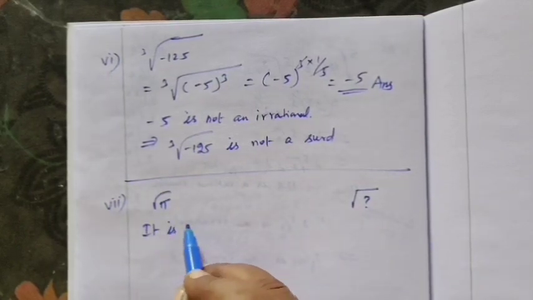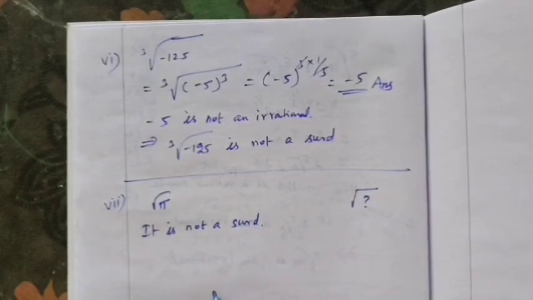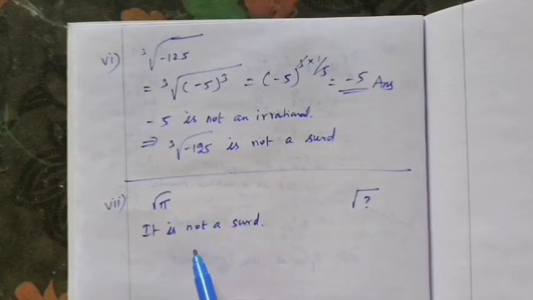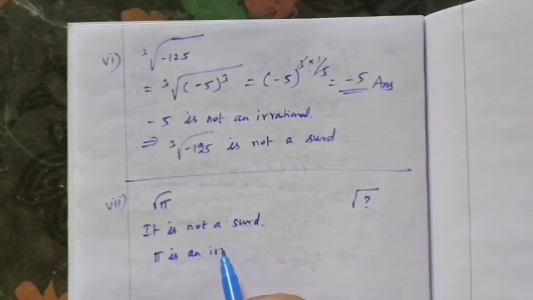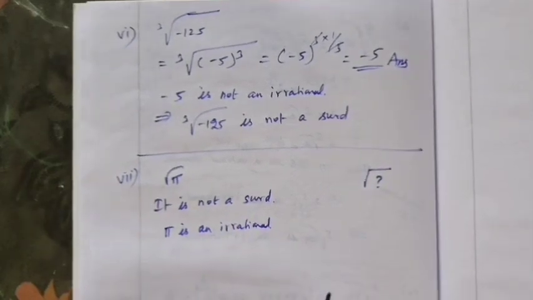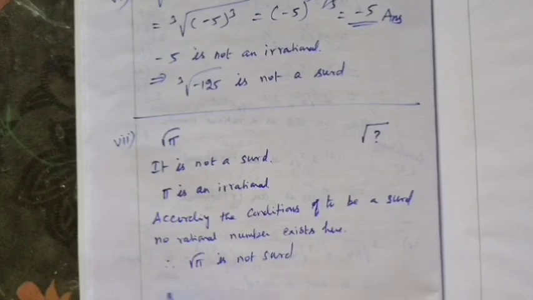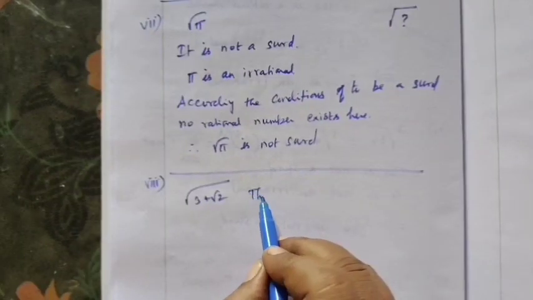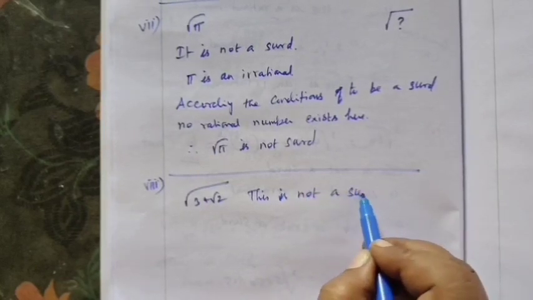It is not a surd because the first condition itself it's not obeying, because pi is an irrational. According to the definition, according to the condition for surd, it is not a surd. This is not a surd.